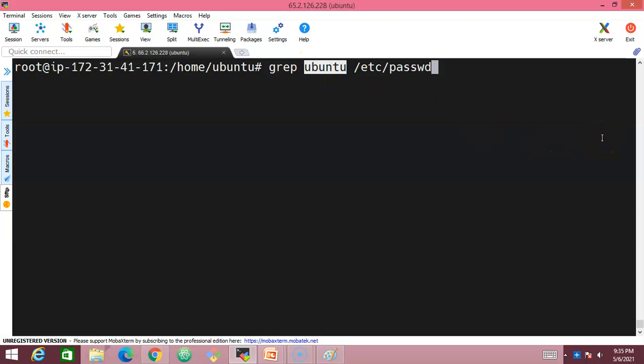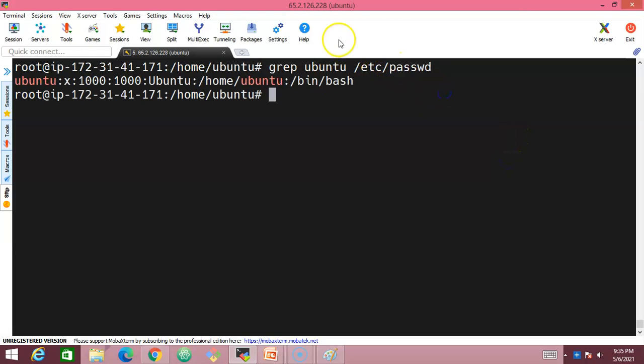So let's see here, grep Ubuntu is the keyword we are searching inside this file, and press enter. The moment we do it, and I am very sure you all might be familiar by this time because of my previous videos, what exactly this file is all about, which is going to display the names of the users that are available inside Linux. So Ubuntu is the user that is available inside this particular Linux operating system, Linux server. So it is available inside this etc/passwd file. So grep Ubuntu, and we are trying to search for this keyword inside this particular file. So let us search it once again, grep Ubuntu